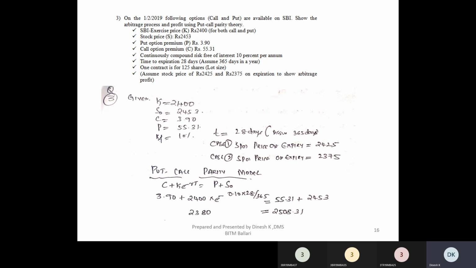You expect that the price would be less than 2453. If the price is less than 2453, you will make a gain. You will be buying the share at a lesser price and returning the share to the broker. If the spot price is more than 2453, then you have to buy at a higher price and return the share, and you will be making a loss on the short sale on equity. Fine. Now let's look at the positions you have taken.